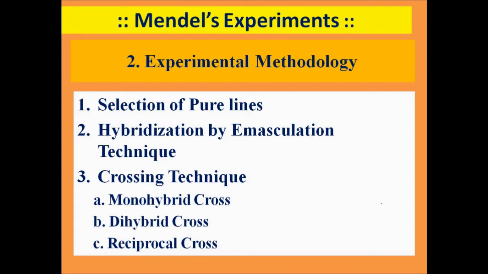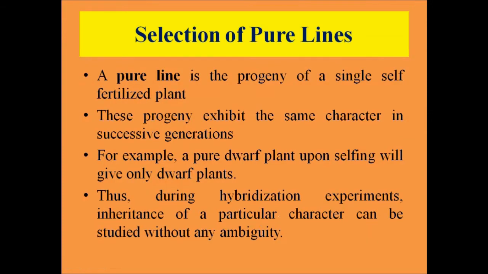Now let us learn something about Mendel's experimental methodologies. So basically 3 important methodologies were followed by Mendel. The first one was selection of pure lines. The second one was that he carried out his hybridization experiments following the technique of emasculation. And the third one was the crossing techniques which he followed: monohybrid cross, dihybrid cross and reciprocal cross. Now let us learn about these 3 methodologies in detail.